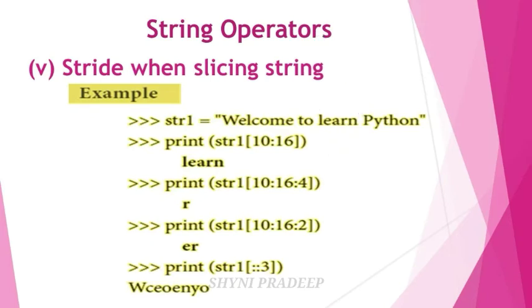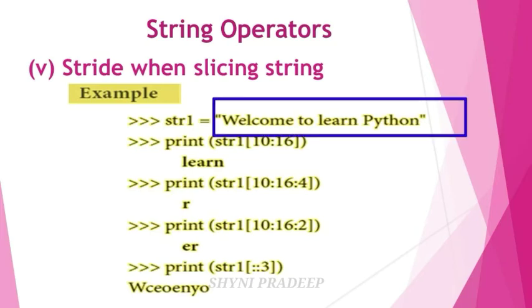And next, print str1. The start value is not given, the end value is not given, but only the third argument is given. So we have to take the full string, because the start index and end index are not given, and print with a difference of three.